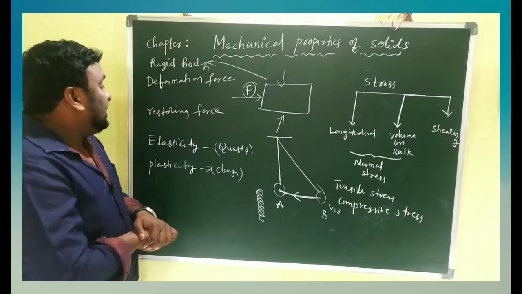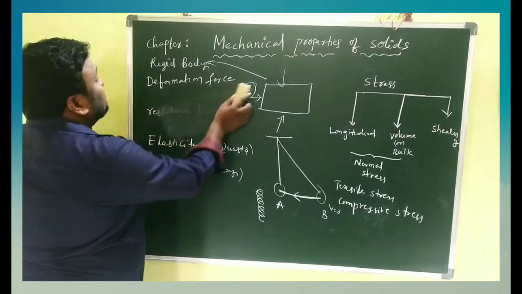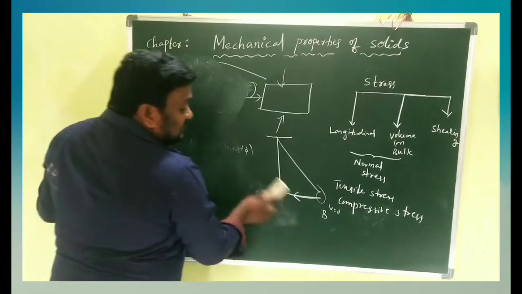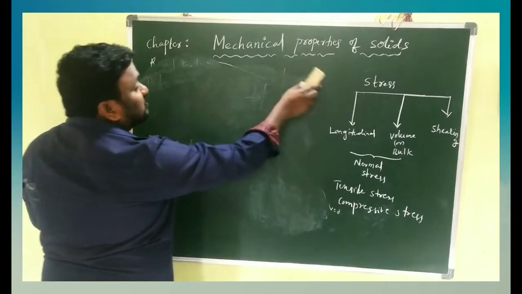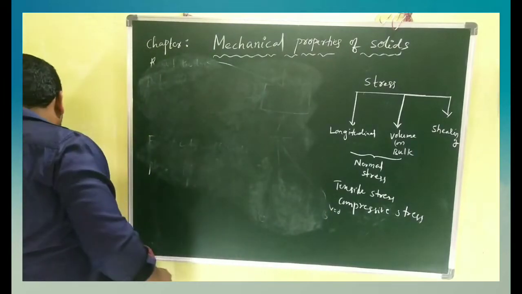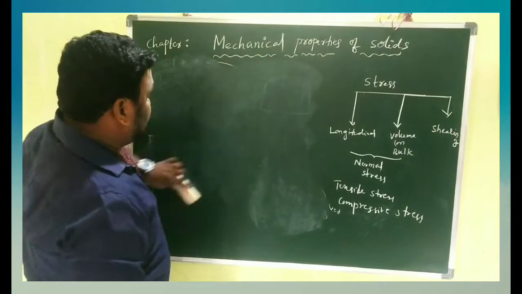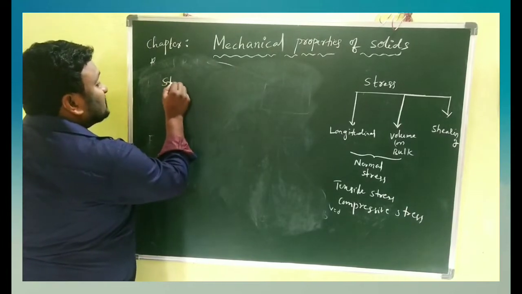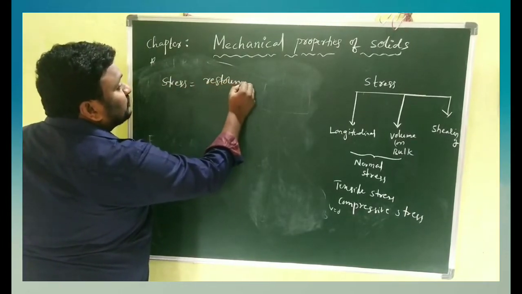Okay, children. Next, we have a 4 marks question. What is stress and how many types of stress are there? What is stress? We can write it like this. Stress is the restoring force per area.